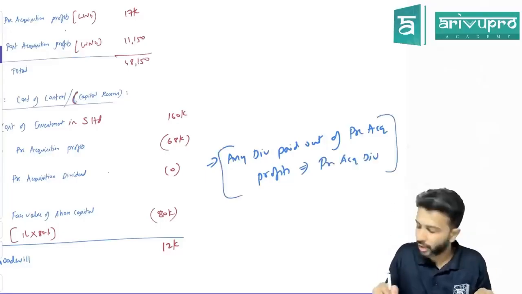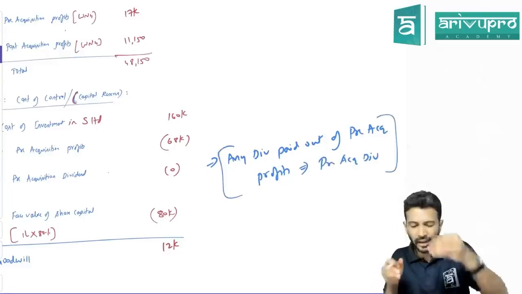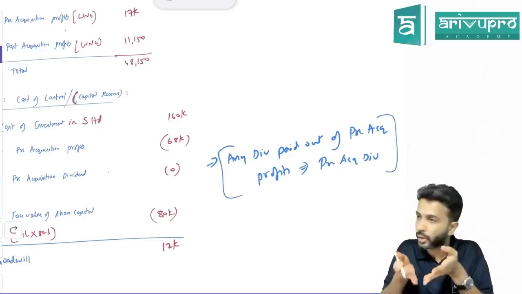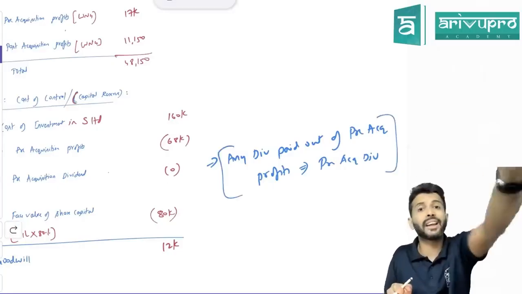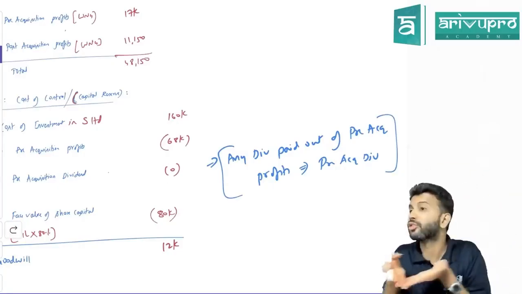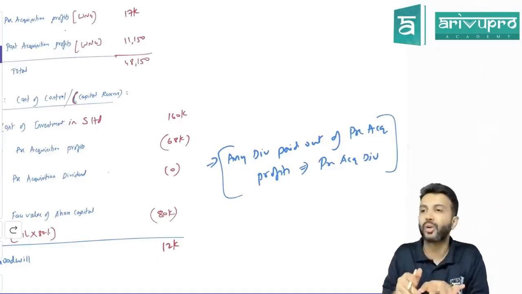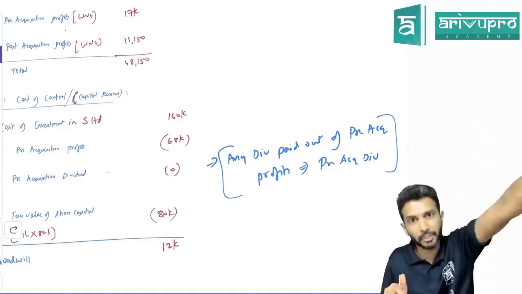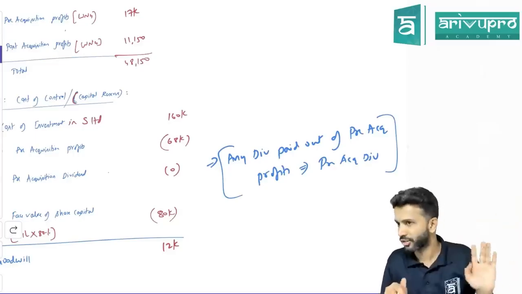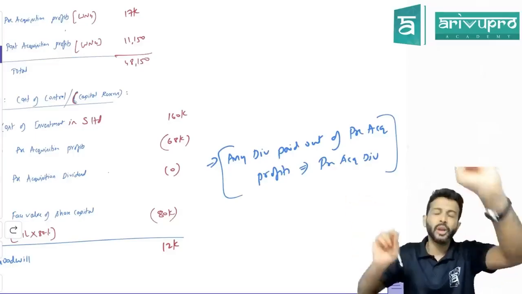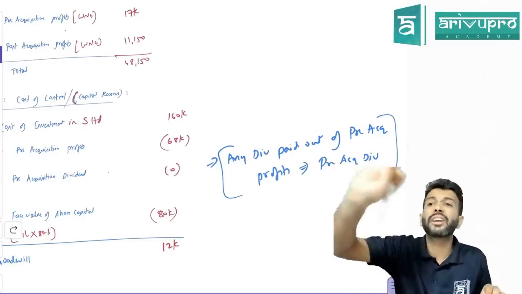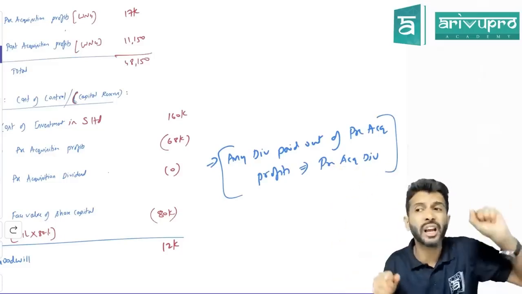It's there in your AS 13 also. We'll apply this in the next. I have not taken a pre-acquisition dividend question here because after this topic, I'll take AS 13 investment accounting. There also it will come. That's the reason I've kept this. I've chosen this question because it is the better question. But quickly I'll tell you, pre-acquisition dividend means any dividend paid out of pre-acquisition profits.